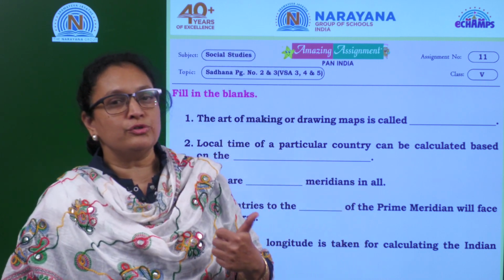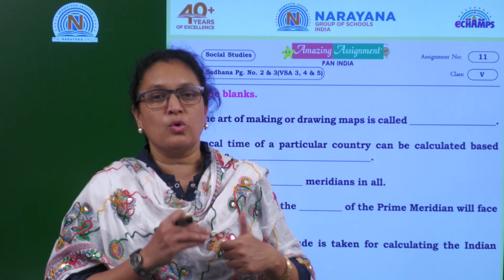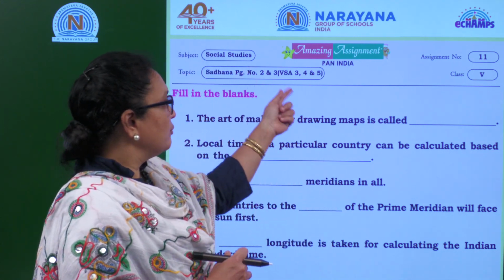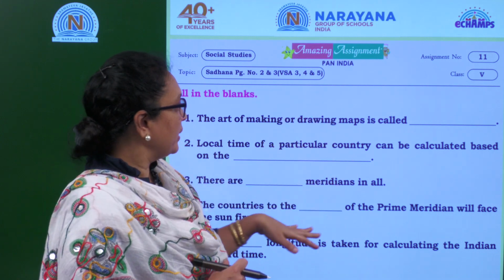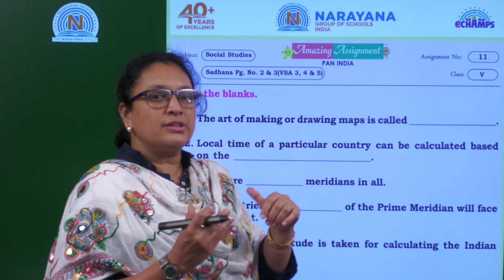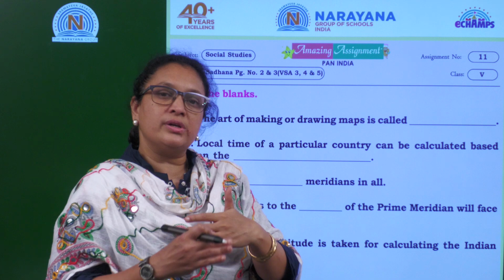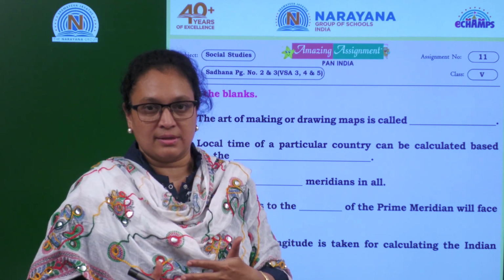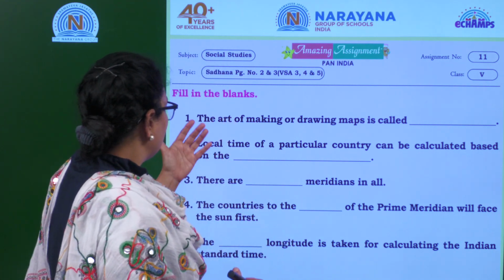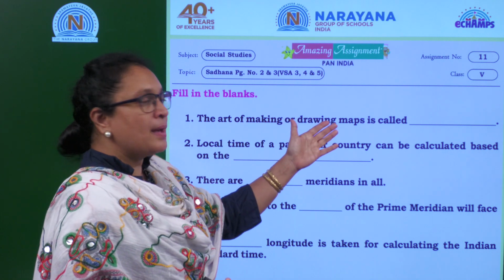In the last assignment, you did very short questions 1 and 2. Now we are going to complete questions 3, 4, and 5. Last time we did choose the correct answer, but now we have converted the questions into fill in the blanks. Let's begin. The art of making or drawing maps is called.